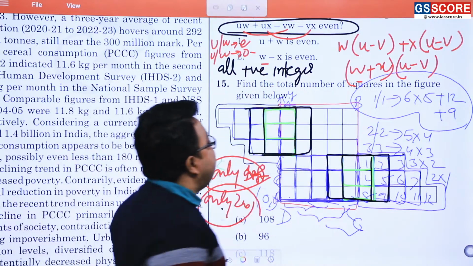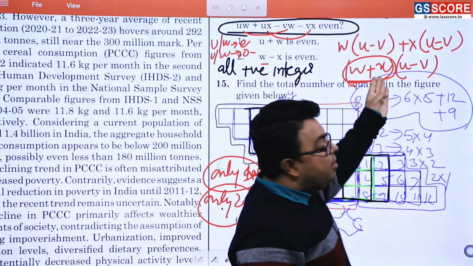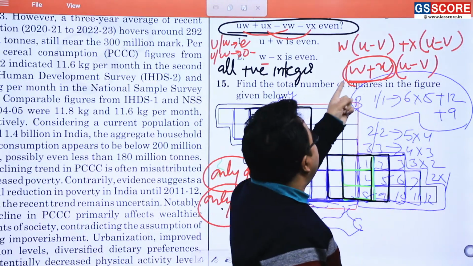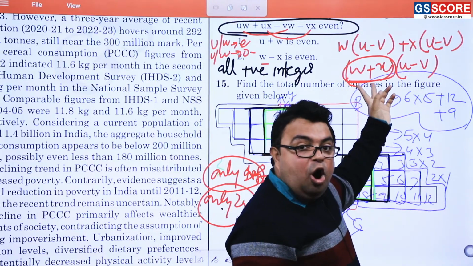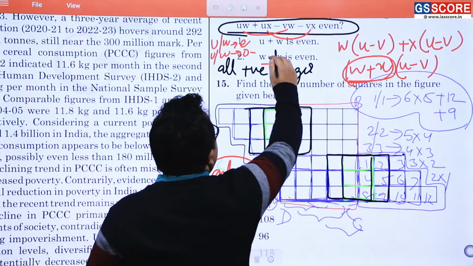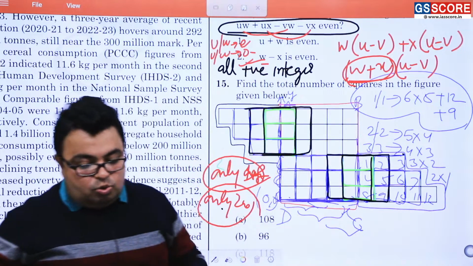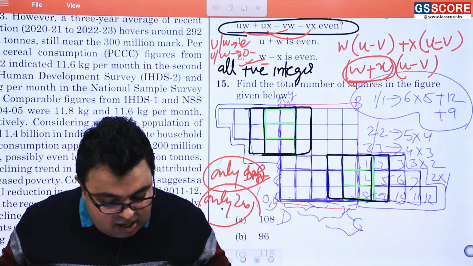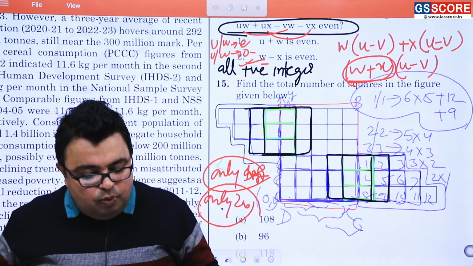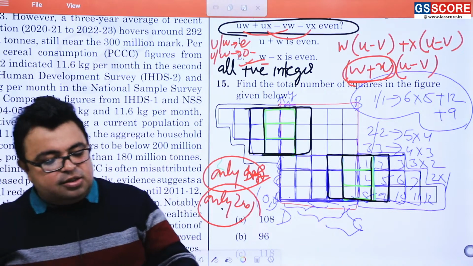W and x are related in this very part. If both of them are even, even into any number will be even. And if both of them are odd, then odd plus odd is equal to even. So even into any number will be even. So this expression will definitely be even. Using the second statement only, we can answer this question. So the answer is option C: the question can well be answered by using one of the statements alone, but not by taking the other statement alone.